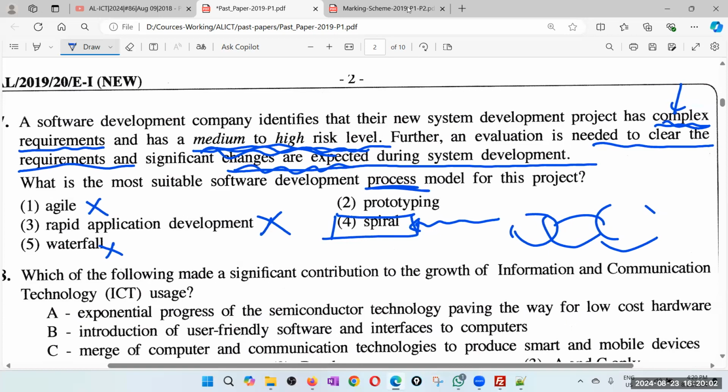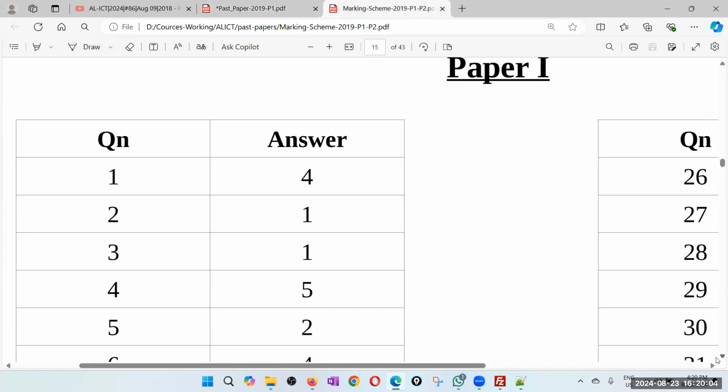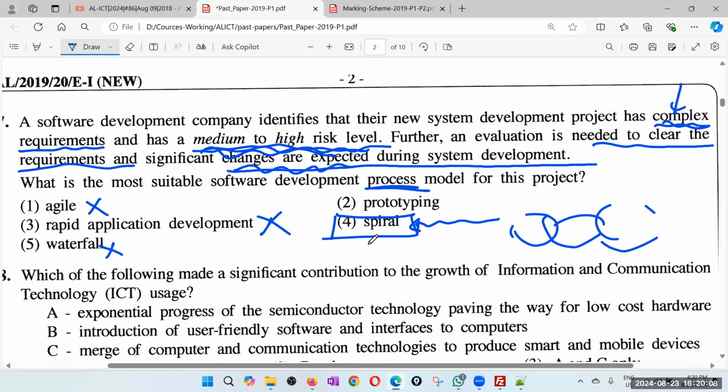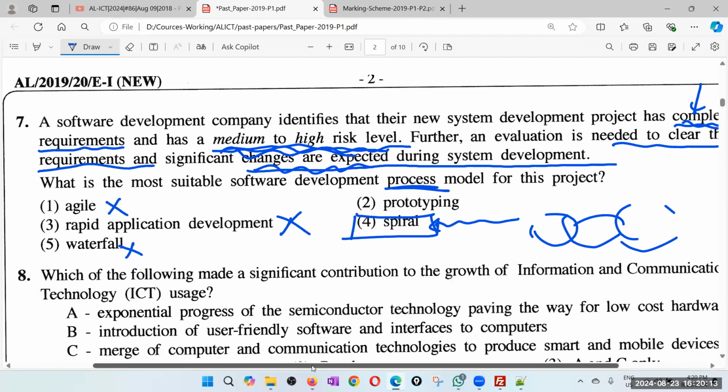7th. The examiner's answer is the 4th one, spiral. Anyway, that is also very fuzzy. Fuzzy means there's fuzziness between these two.